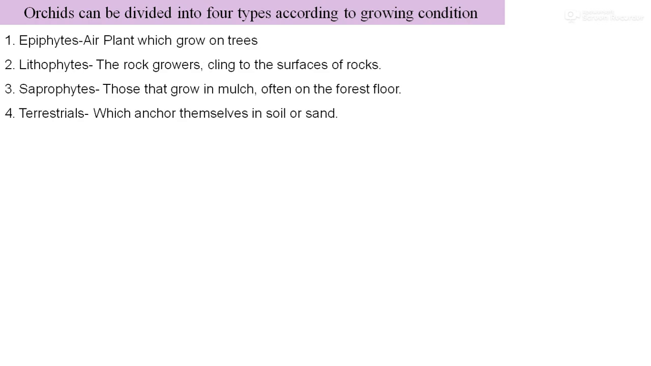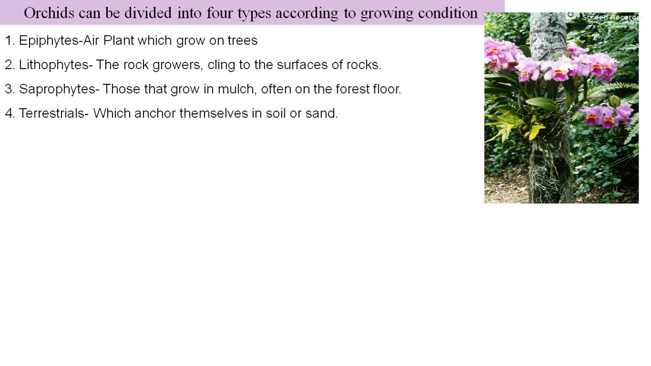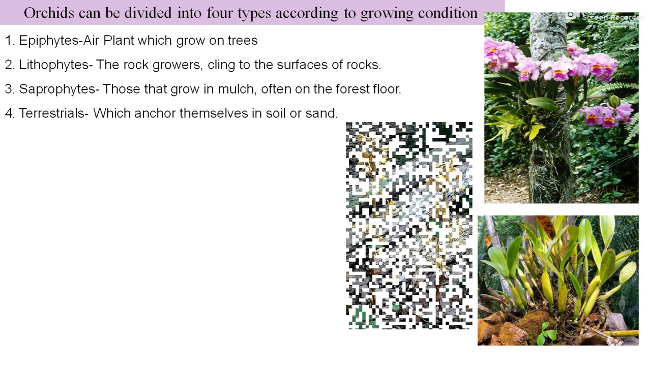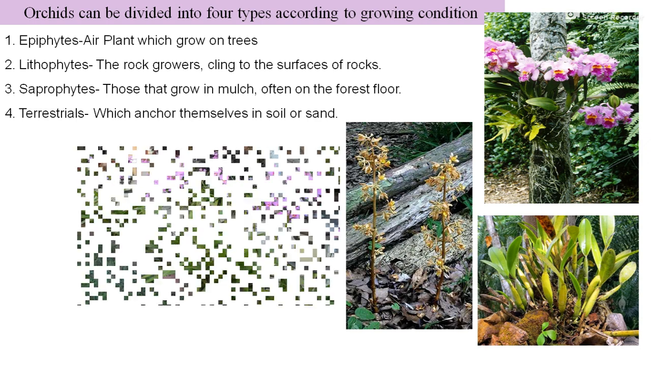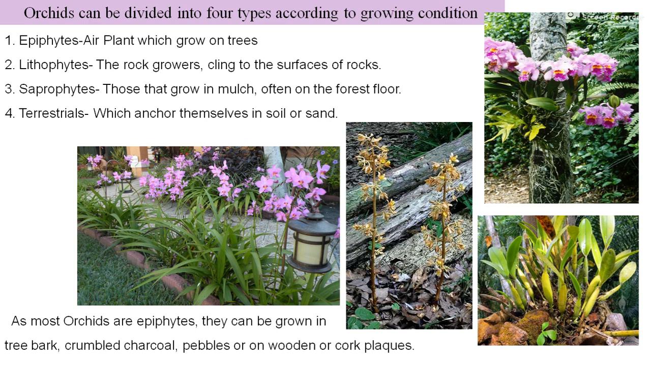Epiphytes means the air plants which grow on the trees. Lithophytes means the rock growers that climb onto the surface of rocks. Saprophytes grow in mulch, often on the forest floor. And terrestrials anchor themselves in soil or sand. As most orchids are epiphytes, they can be grown in tree bark, crumbled charcoal, pebbles, or on wood or wooden or cork plaques.